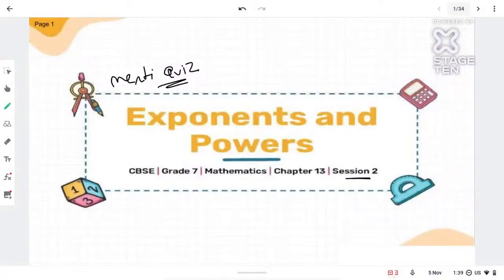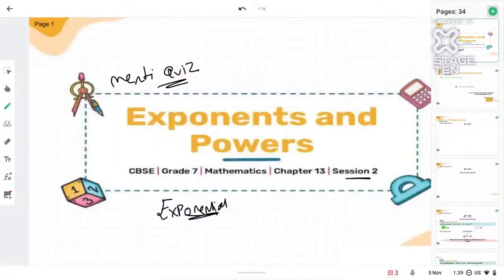Before starting, can you tell me what we did in our last session? What all things did we study in our session number 1 for exponents and powers? Yes, we did the exponential form of the things, right? So before starting,